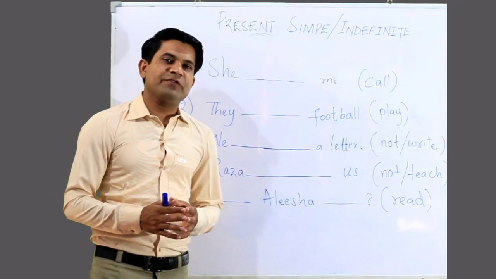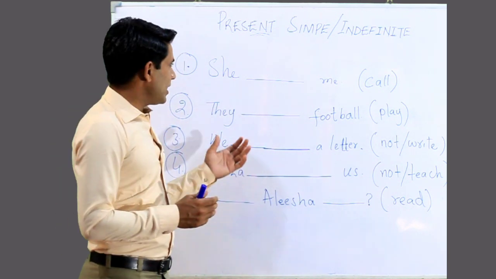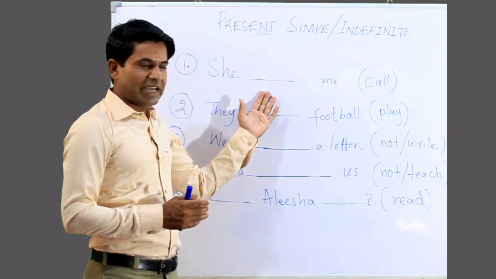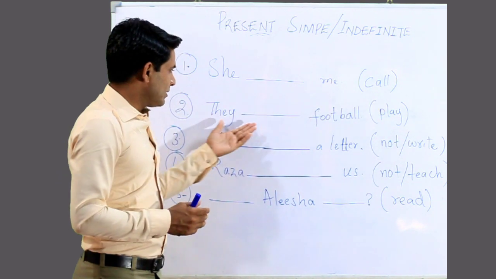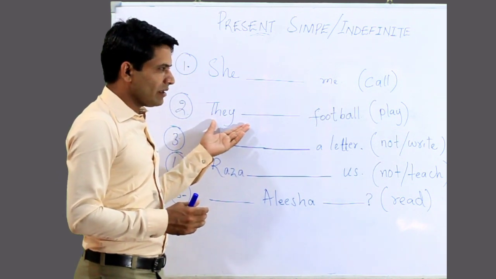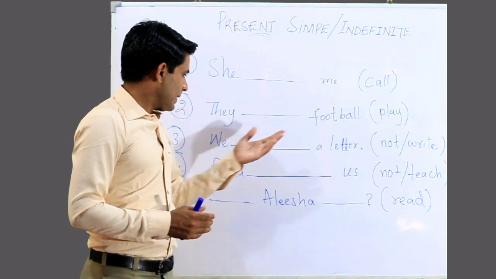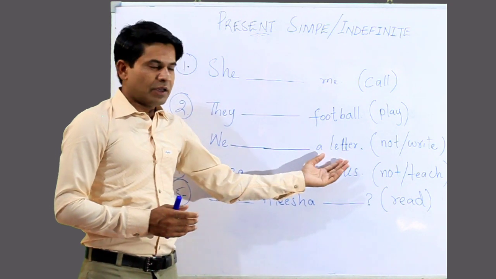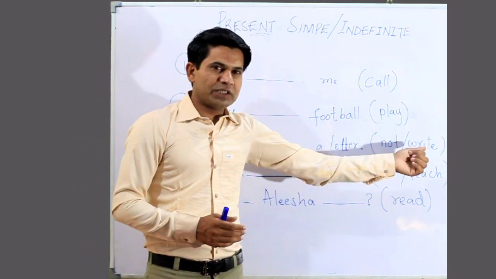Here is an exercise for you all. Here are a few sentences on this board. She, this is a blank, me. The verb is call. The second is they, football. The verb is play. We, a letter. The sentence will be written in negative, not write.